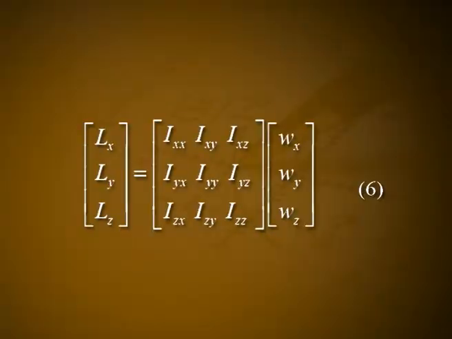Equation 3 can be written in the matrix form as the column matrix Lx, Ly, Lz, which is equal to the matrix Ixx, Ixy, Ixz, Iyx, Iyy, Iyz, Izx, Izy, Izz into the column matrix Wx, Wy, Wz. Let it be equation number 6. Equation 6 can be written in more compact form as L mu is equal to summation nu from 1 to 3 I mu nu into W nu, where mu is equal to 1, 2 and 3.